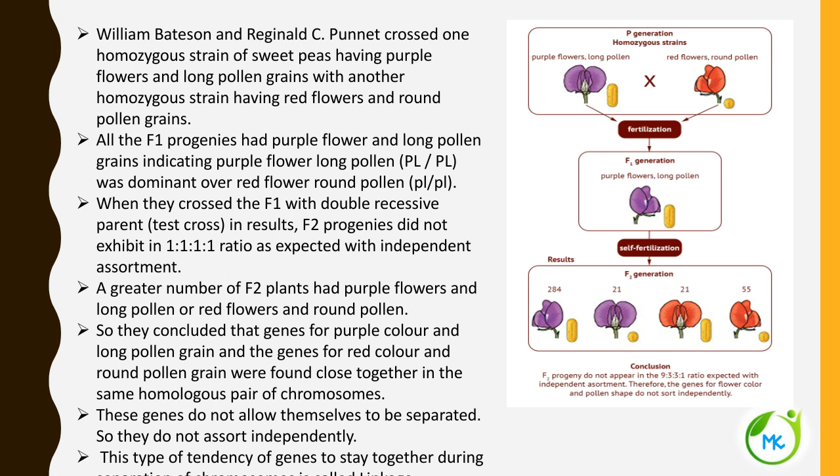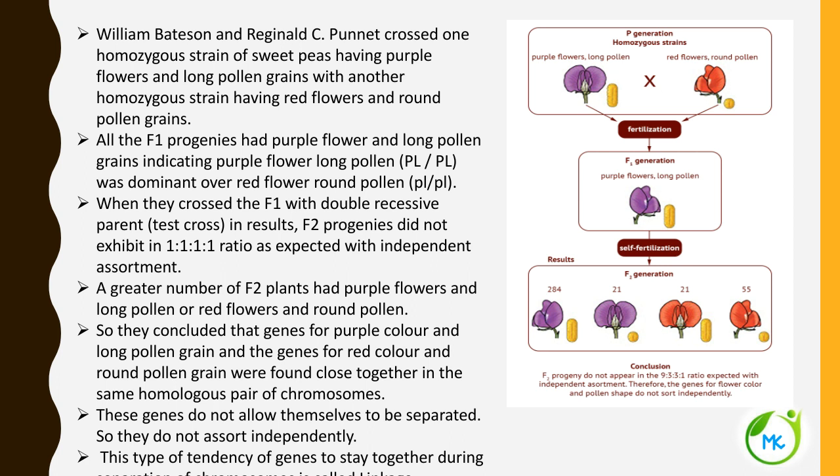That's why you got the F1 generation as purple long pollen flowers. We will study the cross again when I explain the cis configuration and trans configuration in detail.